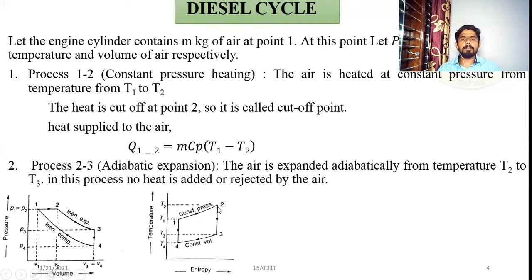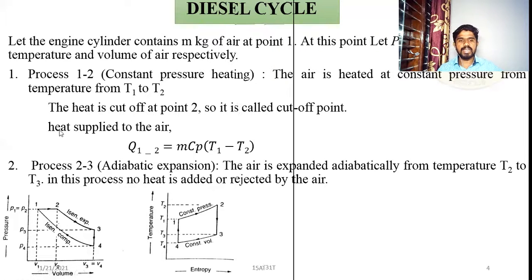Next, the second process, 2 to 3, which is isentropic expansion. Adiabatic expansion is also what it is called. The air is expanded adiabatically from the temperature T2 to T3. In this process, no heat is added nor rejected by the air. So it is nothing but an insulator being added at the bottom of the cylinder. So in adiabatic expansion, no heat is added, no heat is rejected.